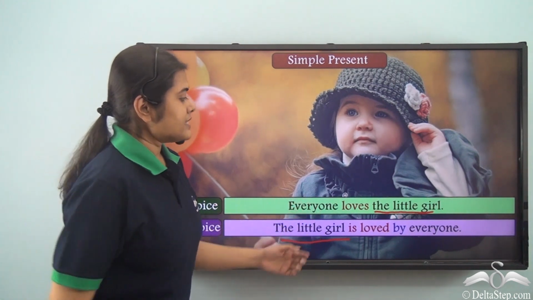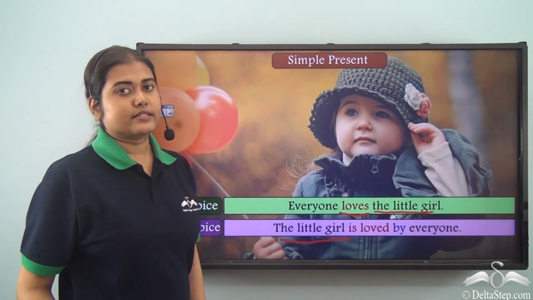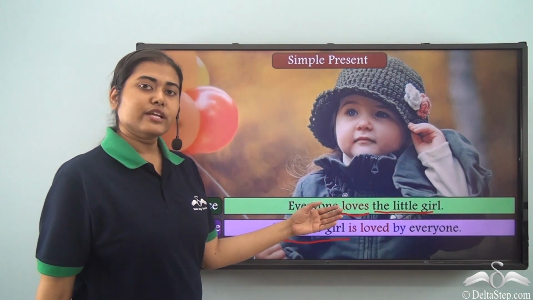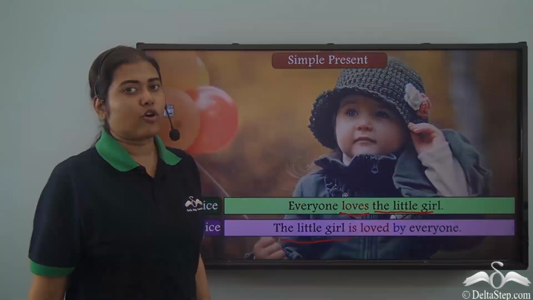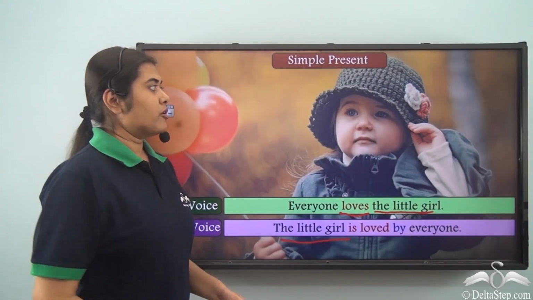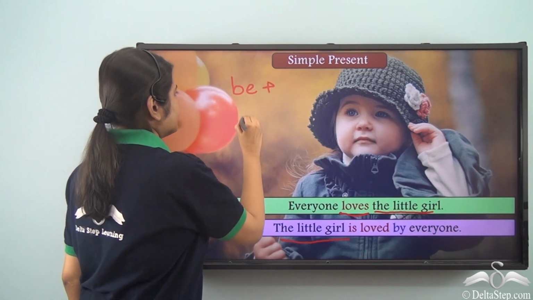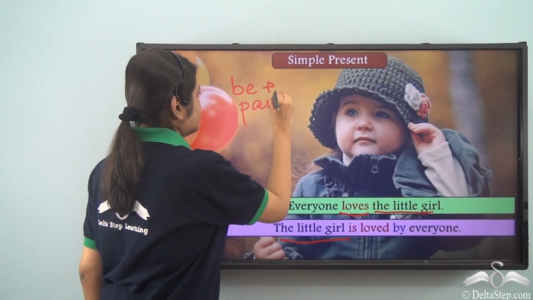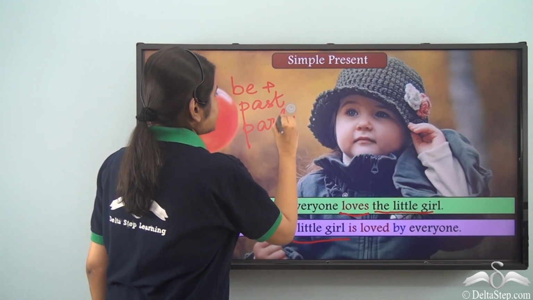Now, this verb loves is in the simple present tense. So, when we change a verb in the simple present tense to its passive form, it will take the form be plus past participle.